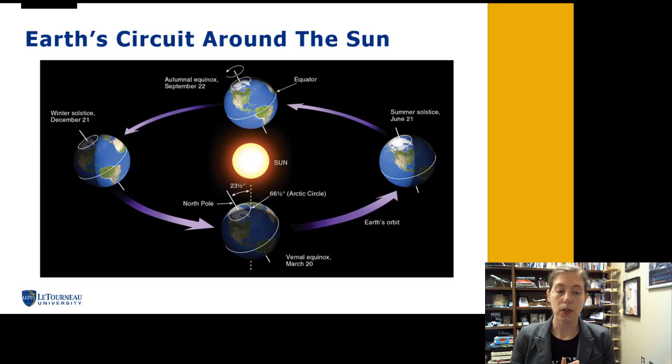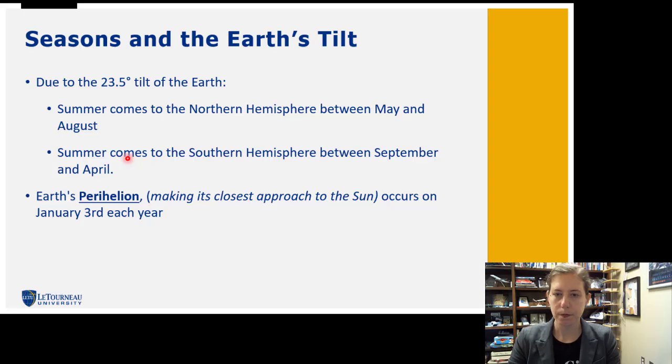So if you look at this diagram here, I'll get my pointer. We can actually see here how on the winter solstice, the northern hemisphere is tilted away from the sun. So the sun's rays are hitting us at more of an oblique angle, meaning that it is colder at this time of the year. Southern hemisphere is getting more of that direct sunlight because of the tilt. So the tilt is really important to know about because it is a major cause of seasons. Because of that tilt, summer is going to be in the northern hemisphere between May and August, obviously.